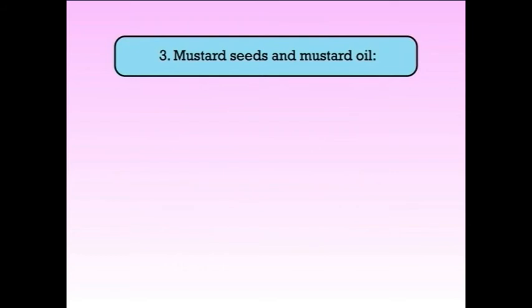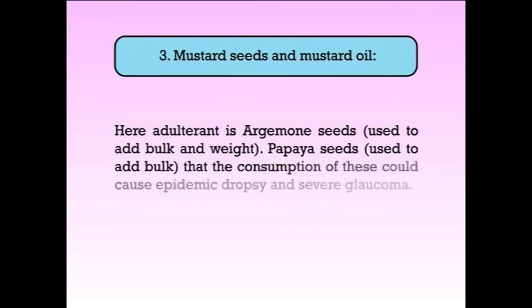Number 3, for mustard seed and mustard oil, here the adulterant is argemone seed. Argemone seed is used to add bulk and weight. Papaya seed is also used to add bulk. Consumption of these could cause epidemic dropsy and severe glaucoma.